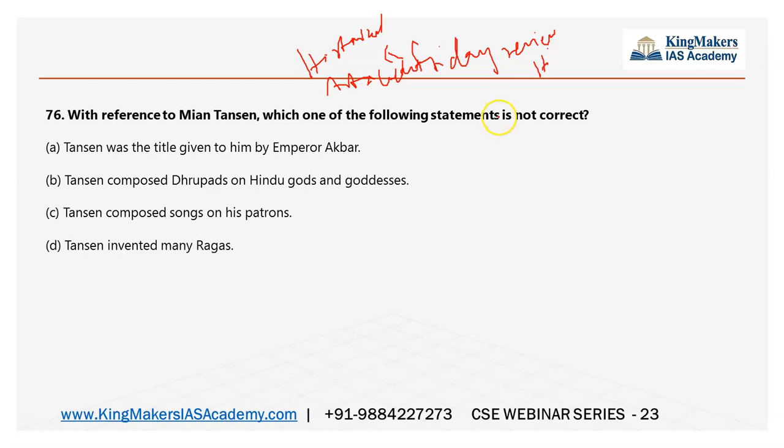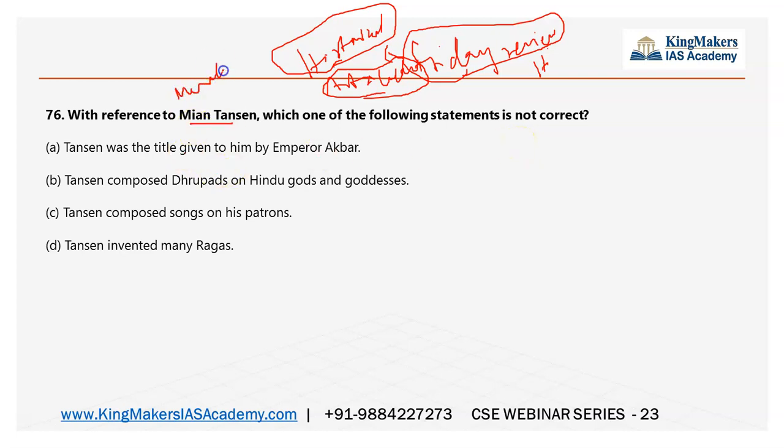Just have a look at it, only 2 pages, no? So it is better for you to just have a glance at this Friday Review and see whether art and culture based or history based questions can be asked, and please make a note of it. Mian Tansen was there in the March current affairs. That was given in detail in the Friday Review of The Hindu newspaper.